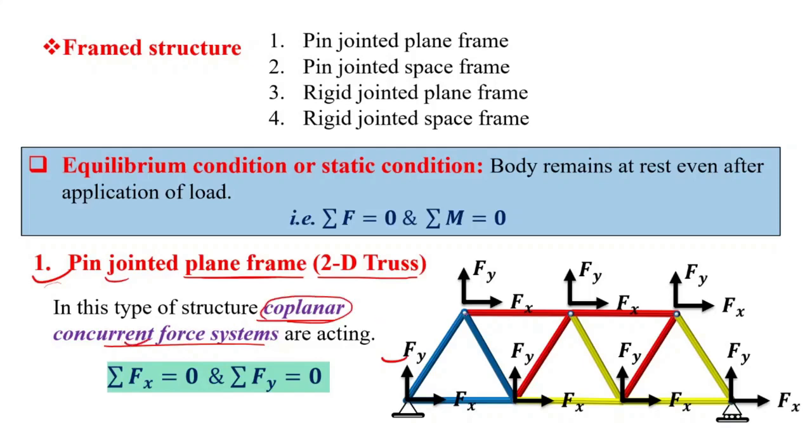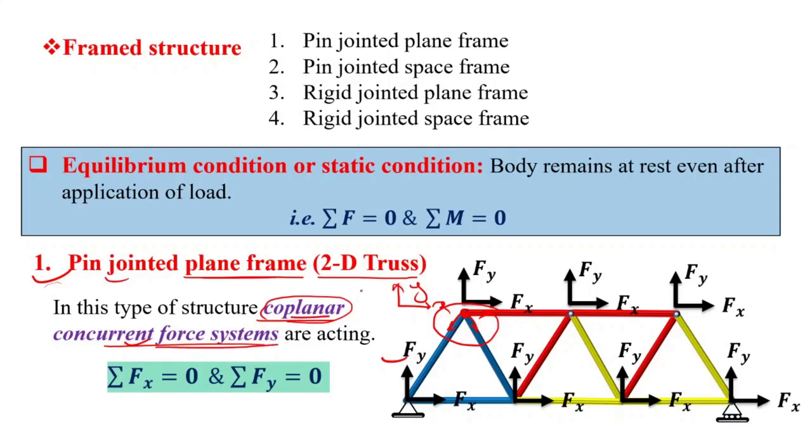Suppose we consider this joint, means at this joint only this member force, this horizontal member force, act. These act only on a single plane, that is the xy plane, and all the forces pass through this particular joint or point. So this type of forces are called coplanar concurrent forces.